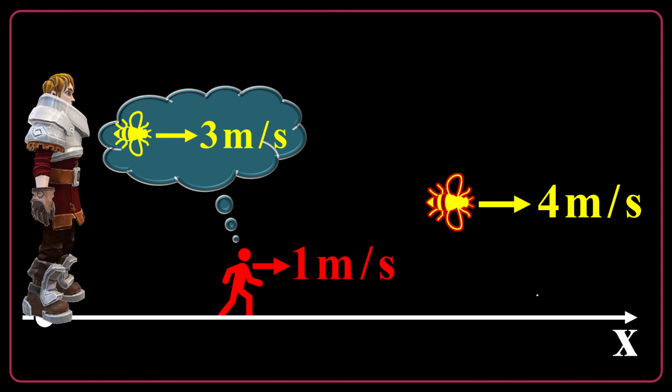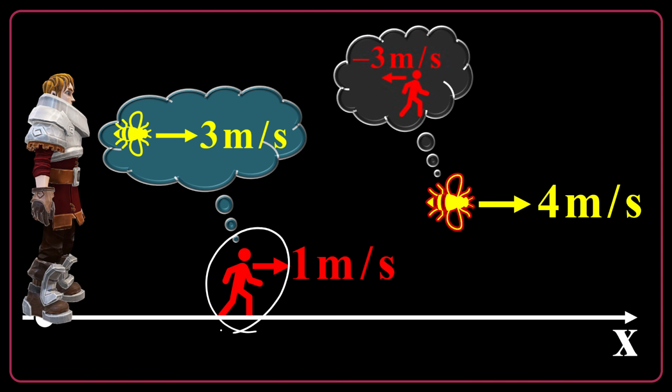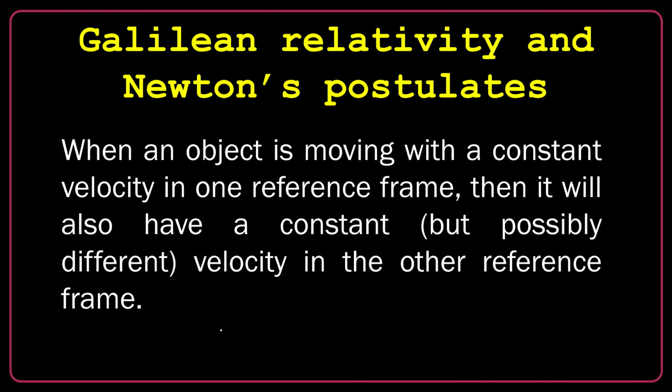At the same time, the honeybee believes that the small boy is moving backward at a speed of negative 3 meters per second. Galilean relativity and Newton's postulates. Galileo and Newton are founders of classical mechanics. They believe that when an object is moving with a constant velocity in one reference frame, then it will also have a constant but possibly different velocity in another reference frame.